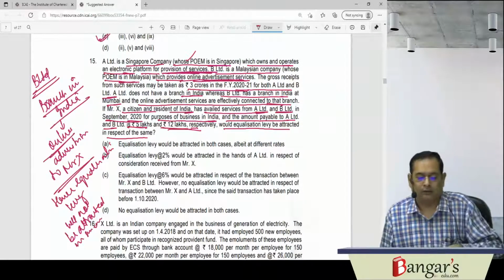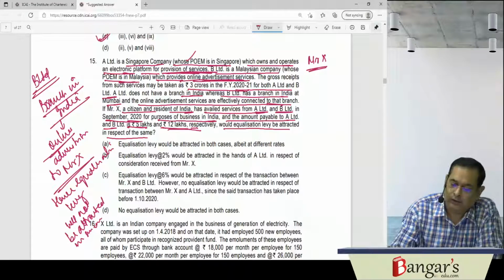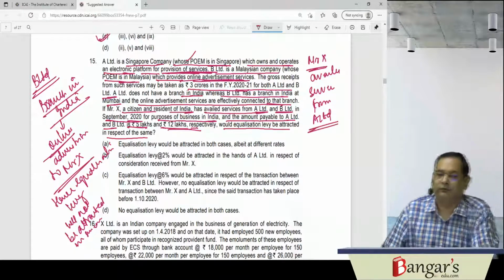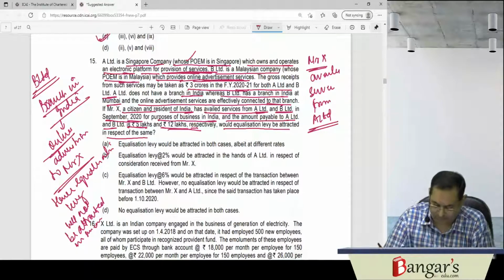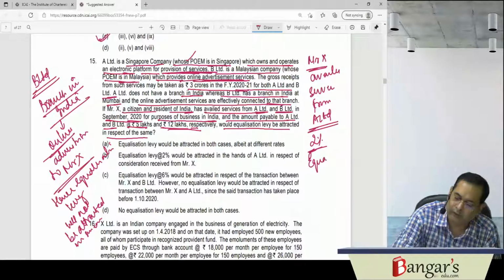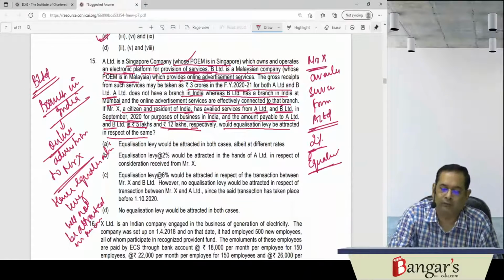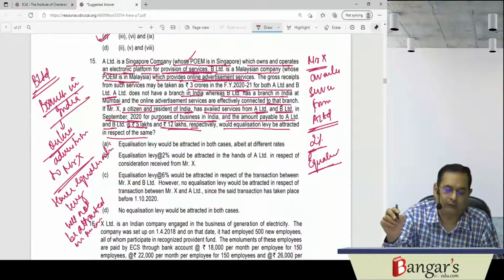But when Mr. X is availing services from A Limited, in that particular circumstance they will be charging 2% equalization levy. Okay. So whatever consideration has been received from X, 2% equalization levy will be charged in such a case. So they say that equalization levy would be attracted in both the cases.